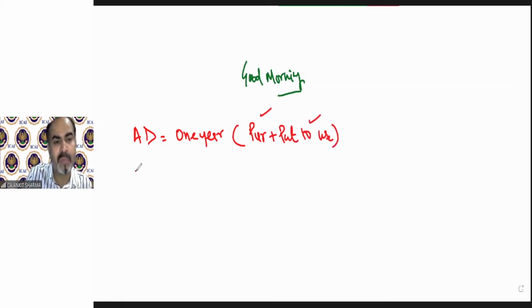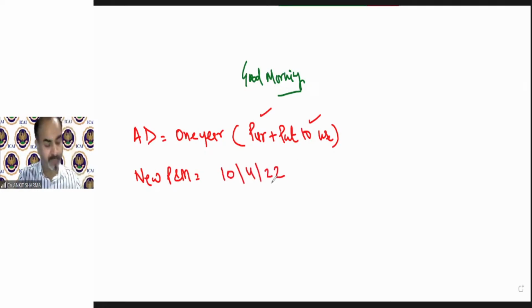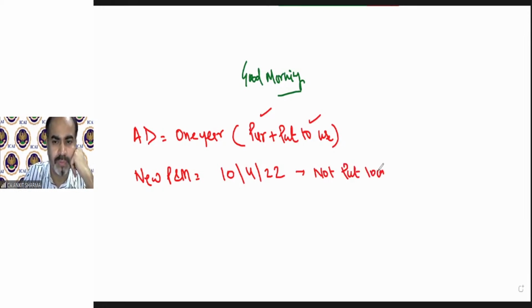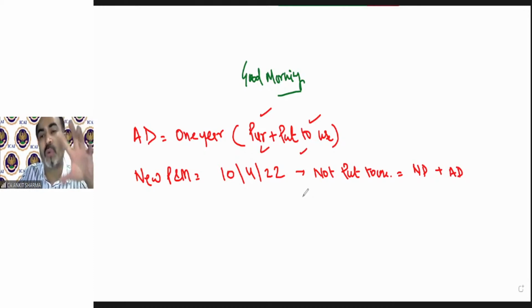For example, you purchased a new plant and machinery on 10th April 2022, but not put to use. So in this year, you cannot claim normal depreciation that we have discussed, and you cannot claim even additional depreciation because purchase and put to use both must be in the same year.